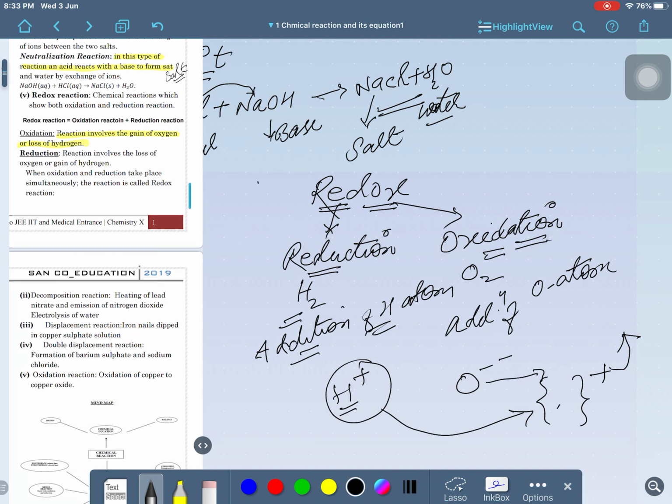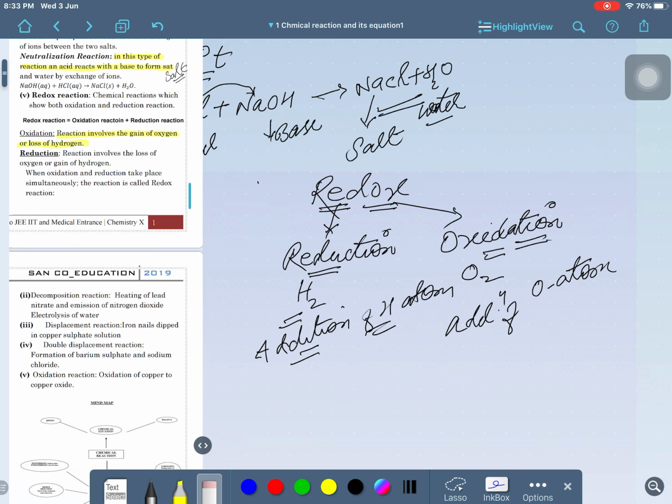So, we can say that addition of oxygen causes a decrease in positivity, and adding hydrogen increases the positivity. On this basis, this is the concept of oxidation and reduction. Is that clear?